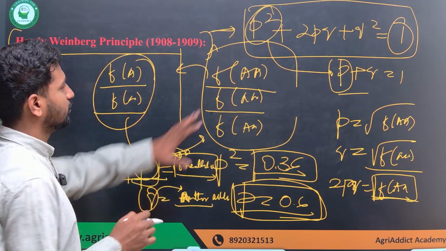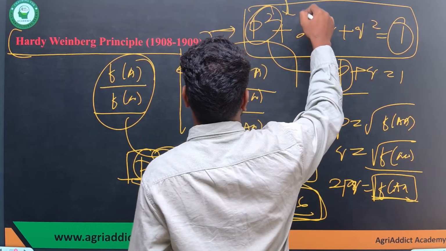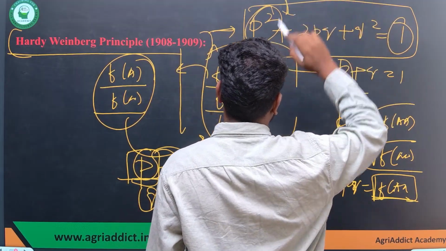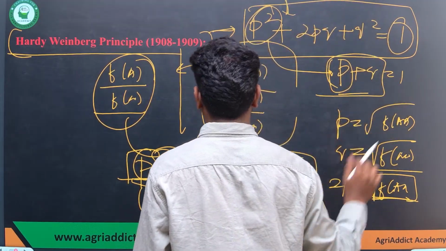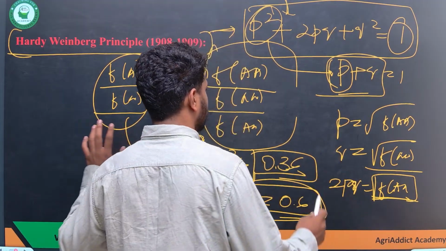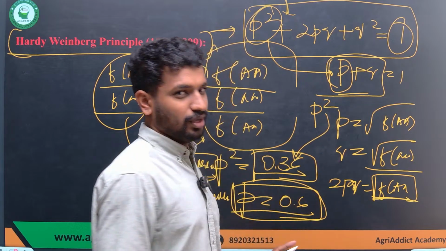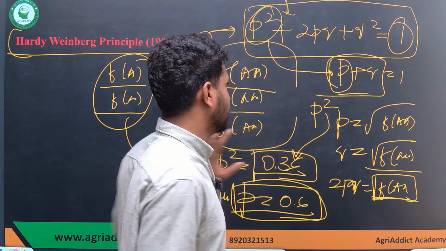And we come to the very famous, very important equation, which is p square plus 2pq plus q square is equal to 1, where p plus q is also equal to 1. But does this work in all conditions, so that wherever I have a p square, I can directly deduce the p value? No, there are certain conditions where this equation can be used.